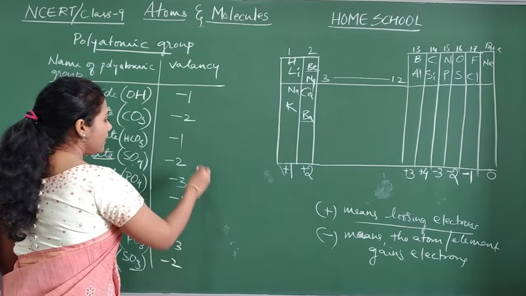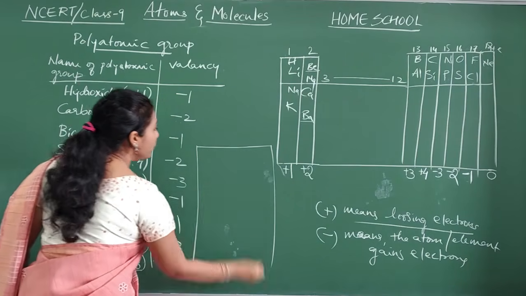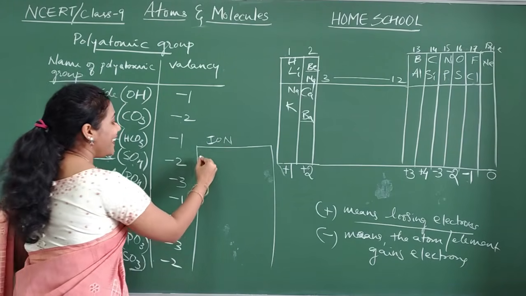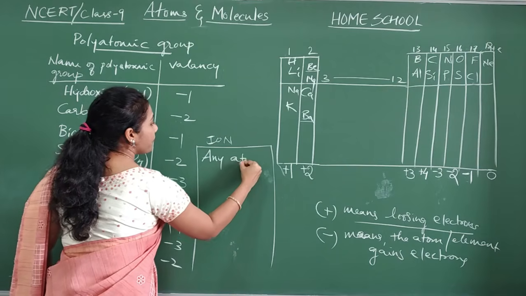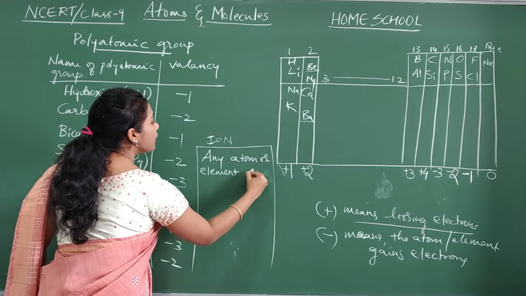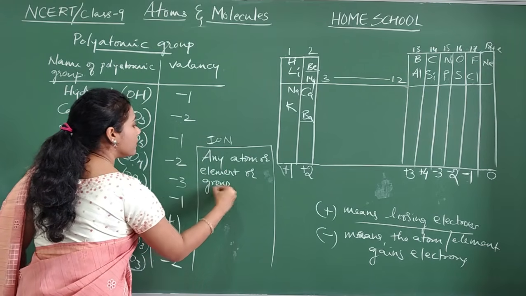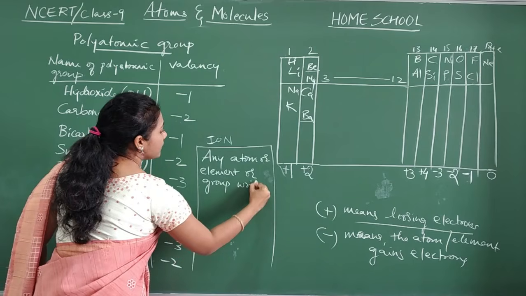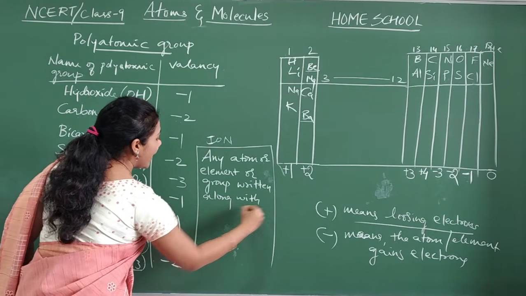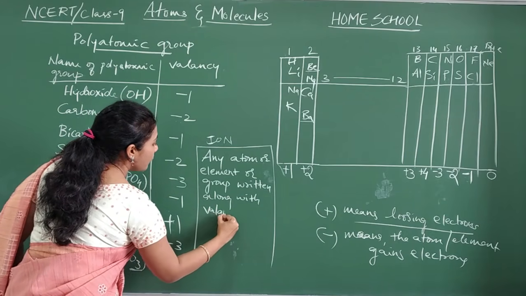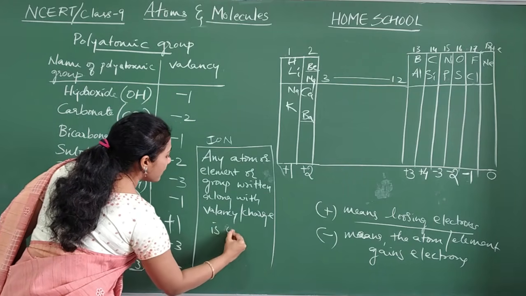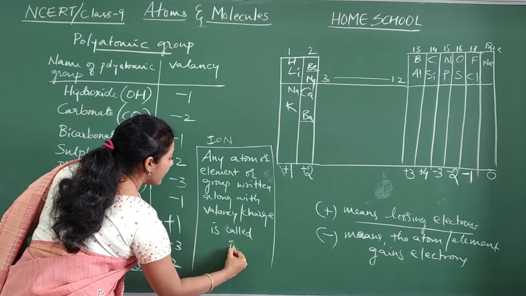Now let us try to understand what we mean by ion. Any atom or element or group written along with valency or charge is called ion.